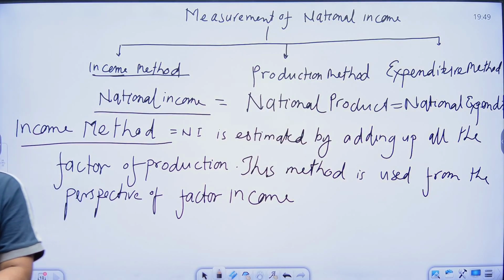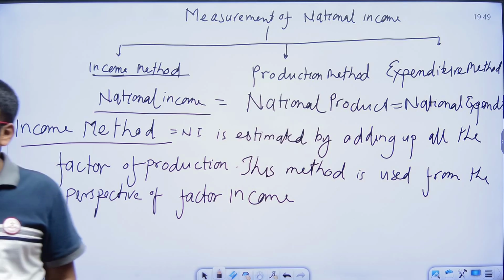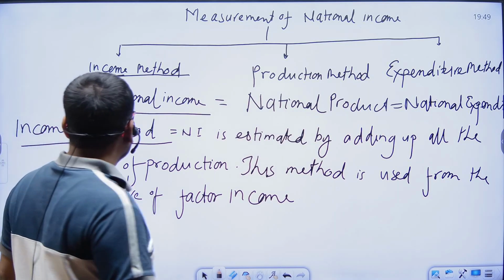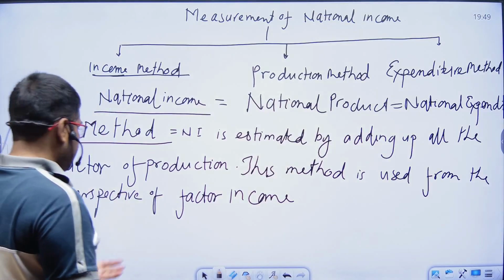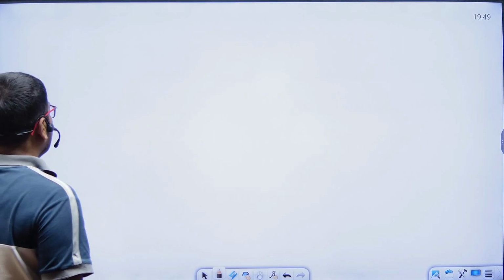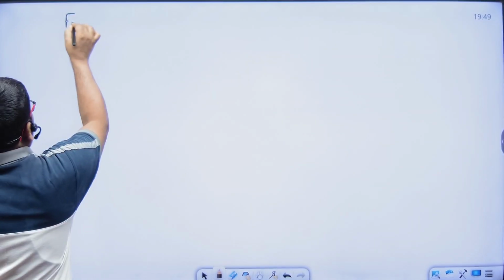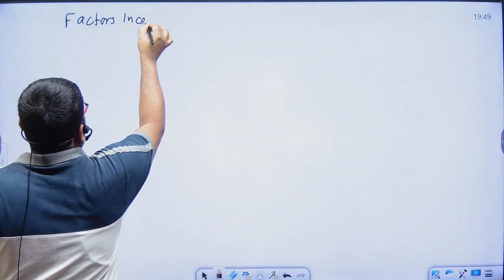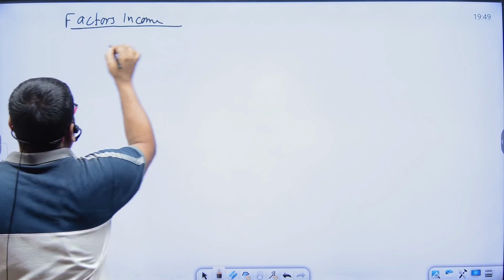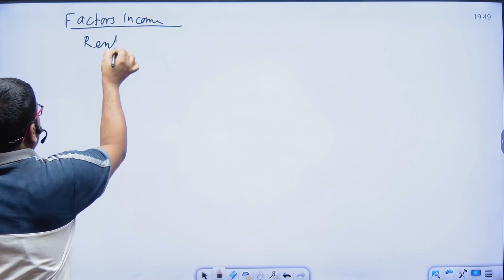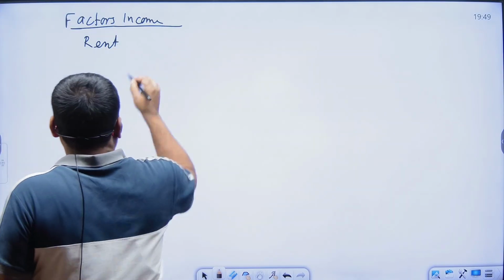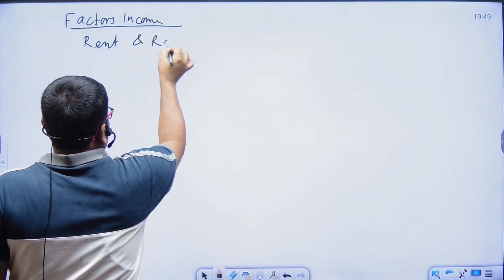Factor incomes are rent and royalties, wages, salaries, interest, profit, etc. Number one is rent and royalties.